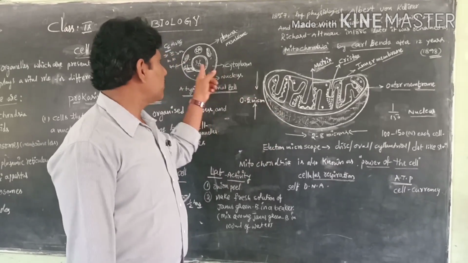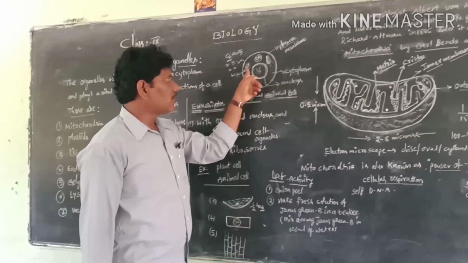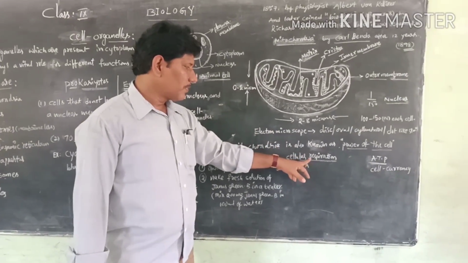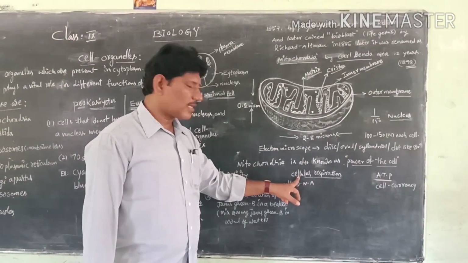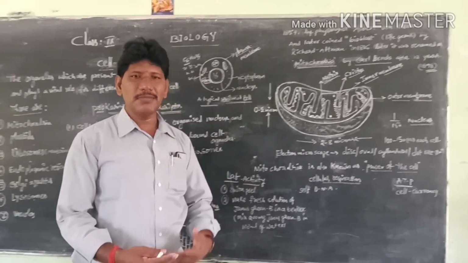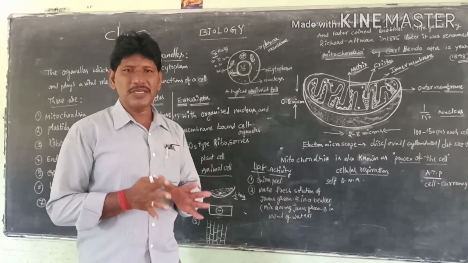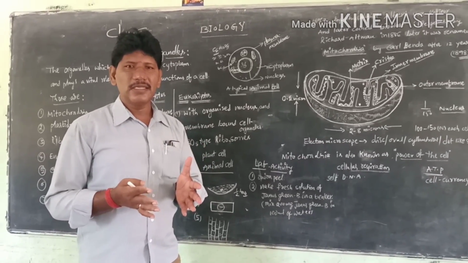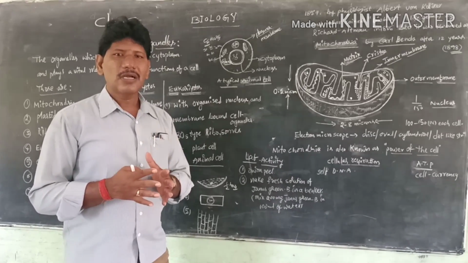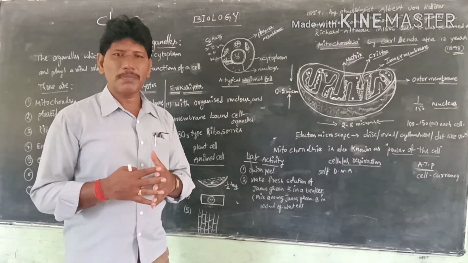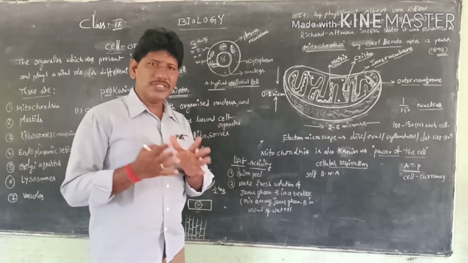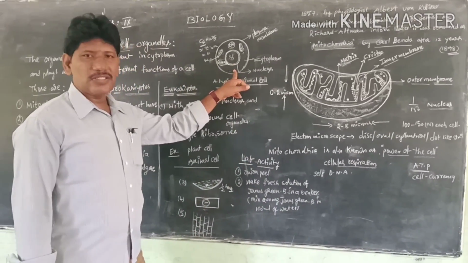the cell organelle which is involved in cellular respiration. Cellular respiration means the respiration which occurs in the cell. What is meant by respiration? Respiration is the oxidation of food materials and the release of energy in the form of ATP, with carbon dioxide and water vapor as byproducts. The respiration which occurs at the cell level is called cellular respiration.